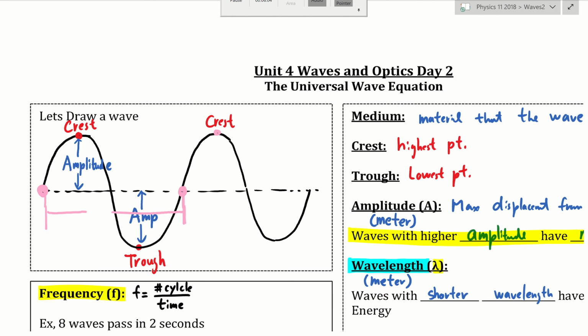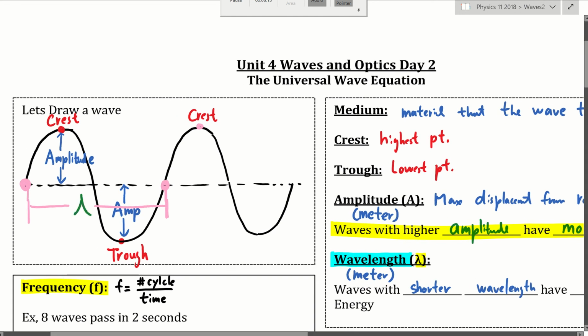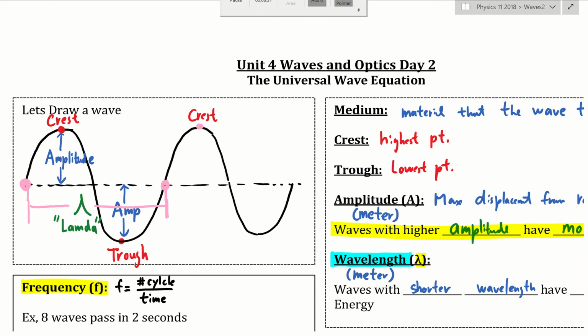Now, what symbol do we use for wavelength? Well, we actually don't use an English symbol. We use a symbol called lambda. Lambda, L-A-M-D-A. Lambda is not English, of course. It's the Greek symbol, their version of L.